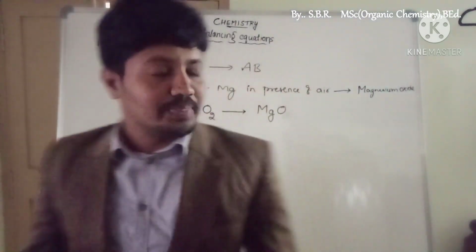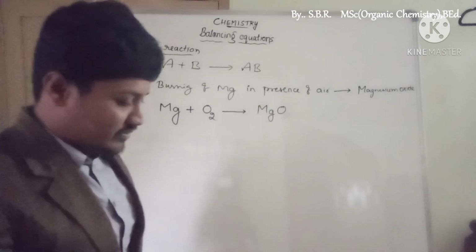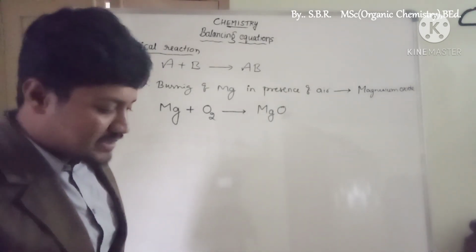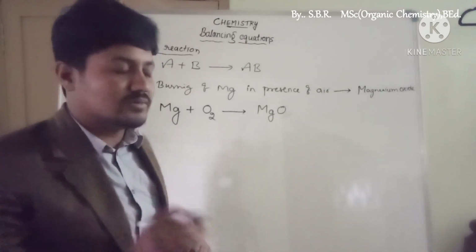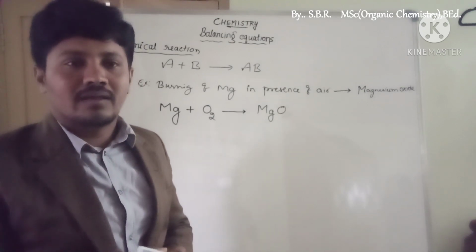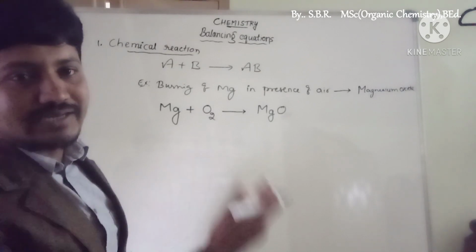Now let us come to how to balance it, sir. What is a balanced equation? Why balance the equations? What is the reason? Basically, you have to remember that in the universe, everything is constant. So any chemical reaction should contain balanced atoms, both on the right hand side as well as the left hand side.